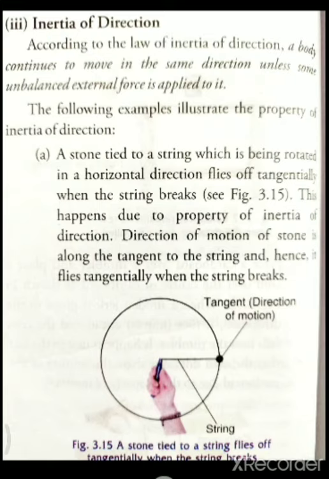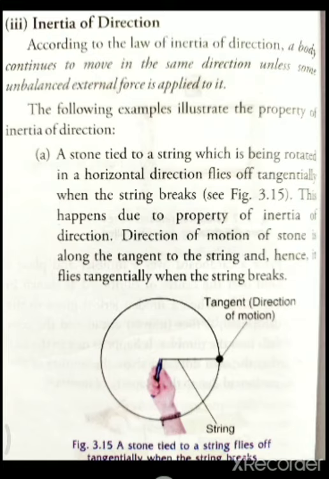Once again I am reading it: according to the law of inertia of direction, a body continues to move in the same direction unless some unbalanced external force is applied to it. I hope you have understood. Then the following examples illustrate the property of inertia of direction. Let us go through those examples.